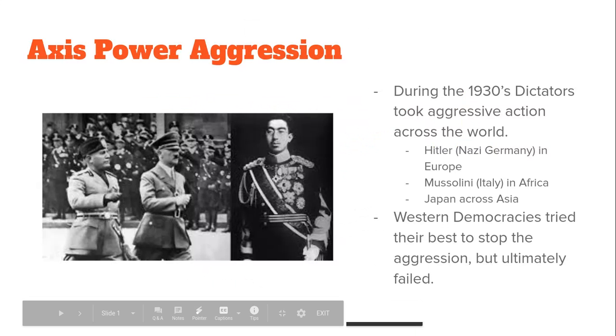Now, the Western democracies of England, France, to a limited extent the United States, and so on, are going to try their best to stop the aggression, but ultimately they're going to fail because of their policy of appeasement. We'll talk about that more when we get there.